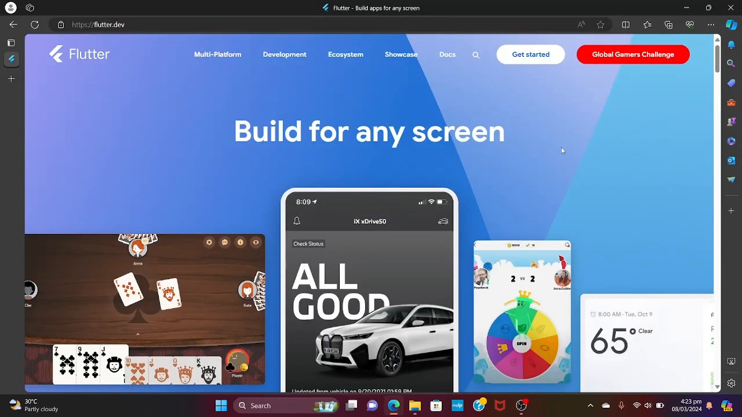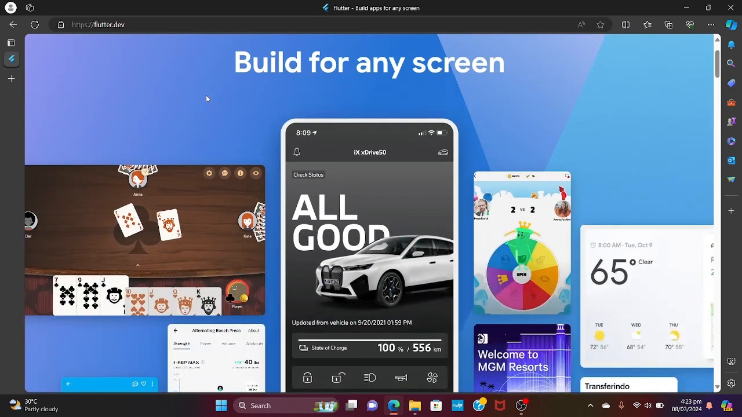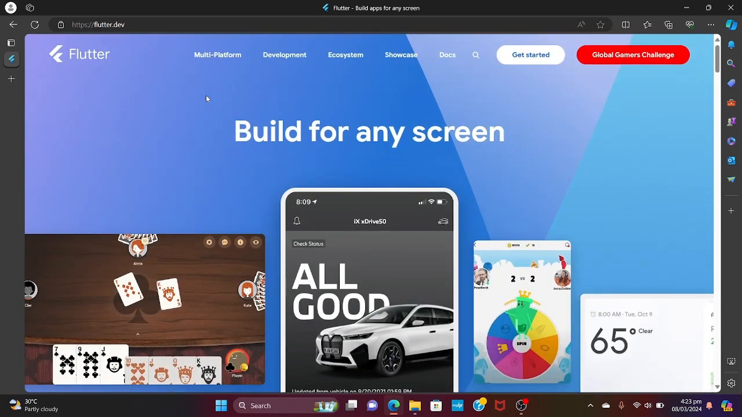Without further ado, let's get started. You open your browser, then you go to flutter.dev. It will take you to a website like this, and then you go over to the get started right over here,